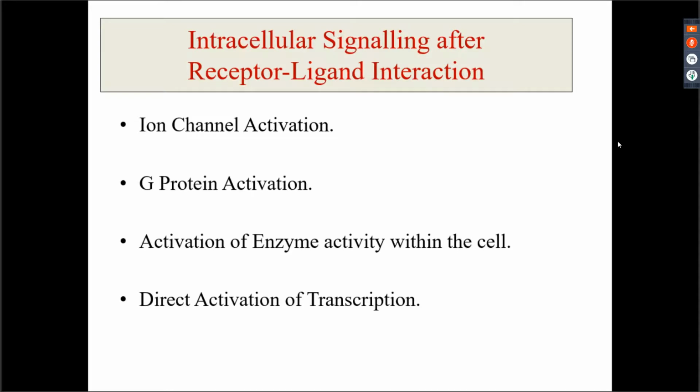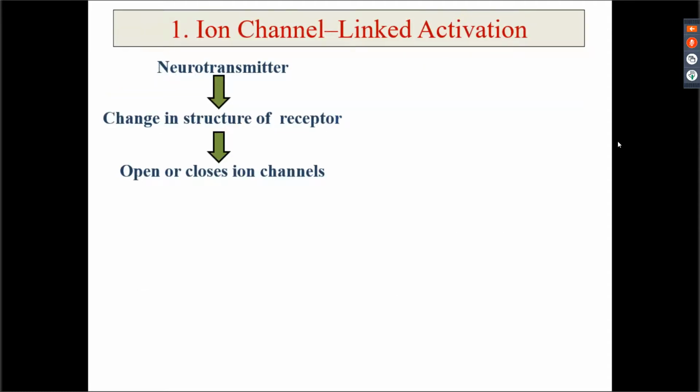So what happens once there is an interaction between receptor and ligand? These are the things which can occur. There can be an activation of the ion channel. There can be an activation of a G protein. There can be an activation of the enzyme activity within the cell, or there can be direct activation of the transcription. These are the various things which are going to happen within the cell itself.